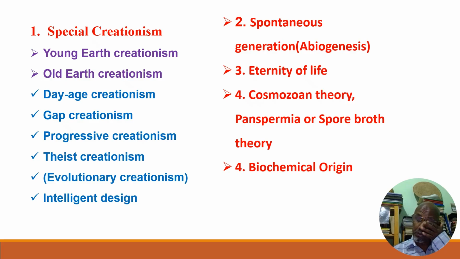The second theory is spontaneous theory. This theory has been there since the time of Aristotle. Spontaneous generation or abiogenesis. Life can arise from non-living things, was the theory put forward as one theory to explain the origin of life. Of course, this is false, unless we are talking about the first form of cell. The first form of cell is produced from inorganic compounds.